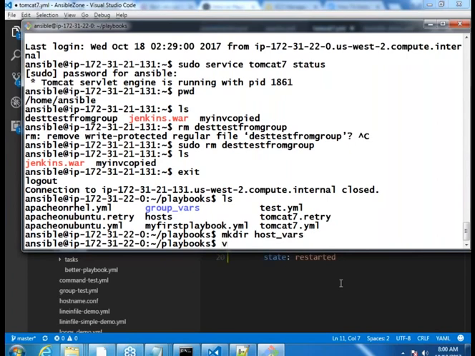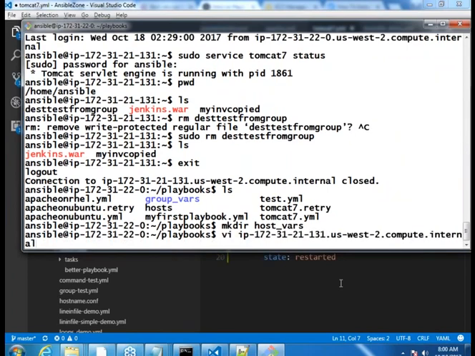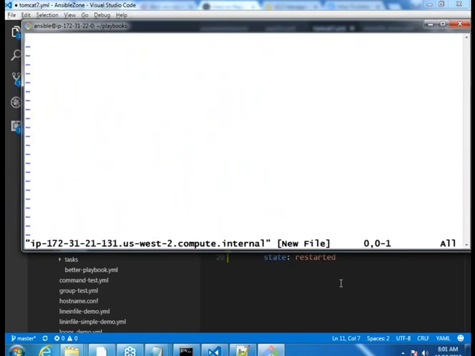And in this I have to create a file with the host name. So vi and your file's name. Right. And in this I will be creating a YML, and my YML has one entry which is dest. What was it? Variable name.